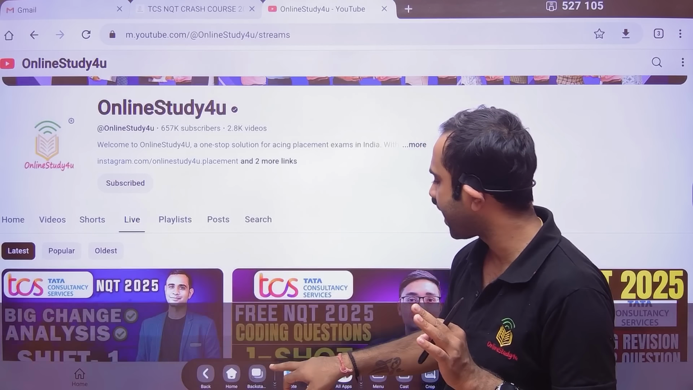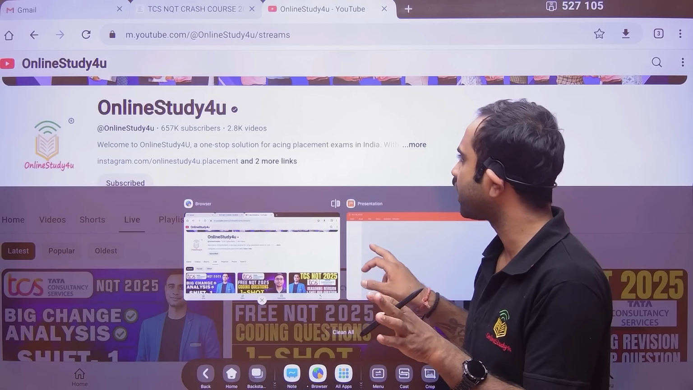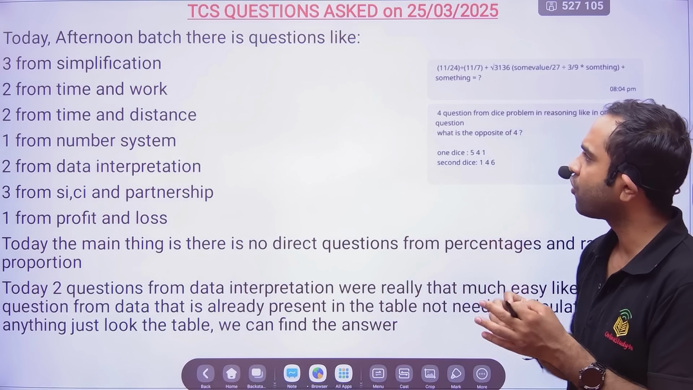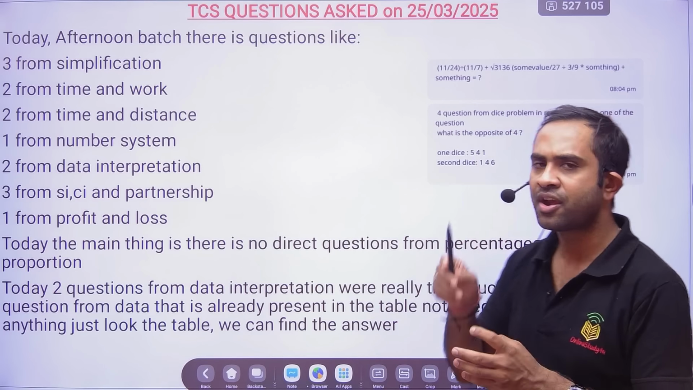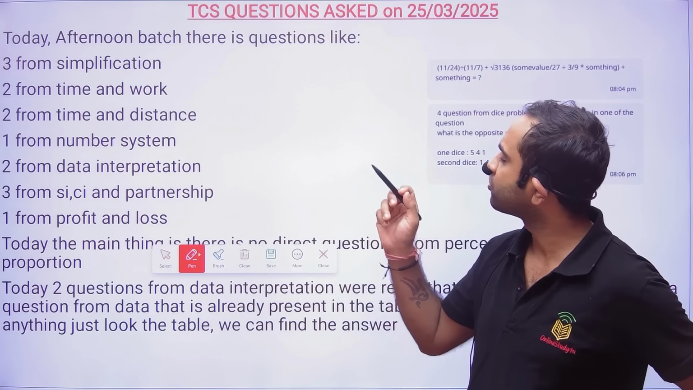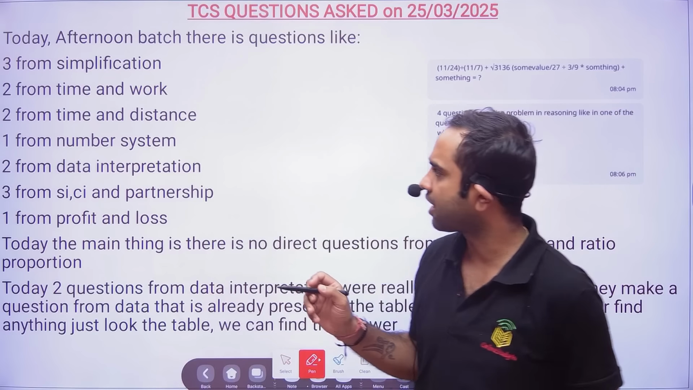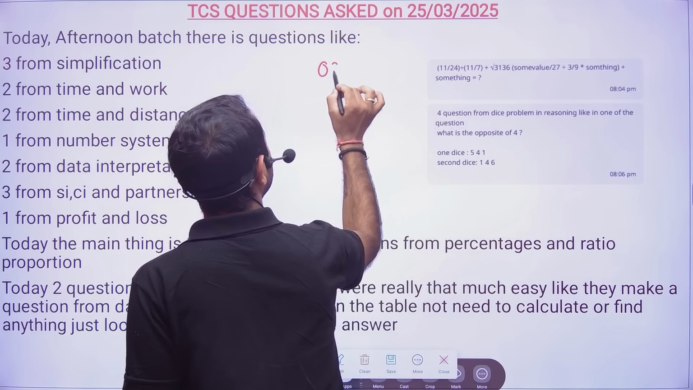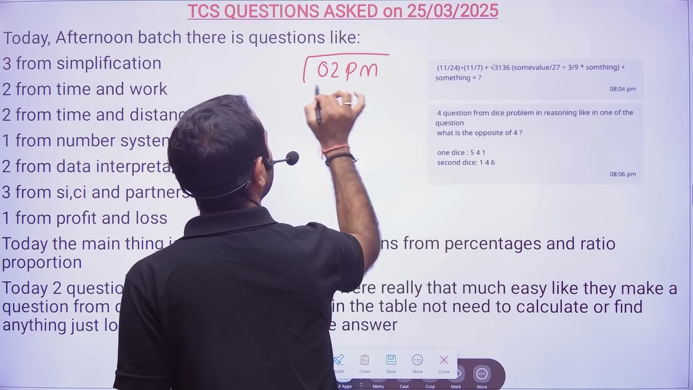Now let us move and start solving the questions. Before that, I would like to tell you, friends, this particular shift is the 25th of March afternoon shift, that is the second shift, where the exam is starting from 2 p.m. Okay, the exam is starting from 2 p.m.